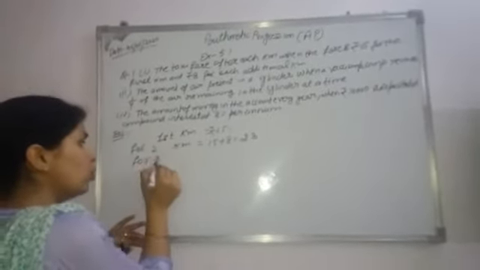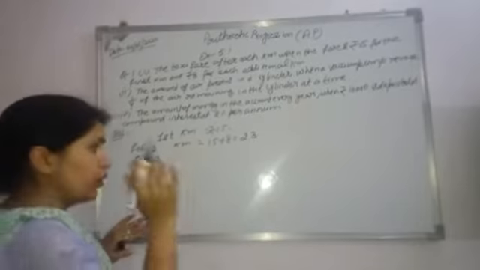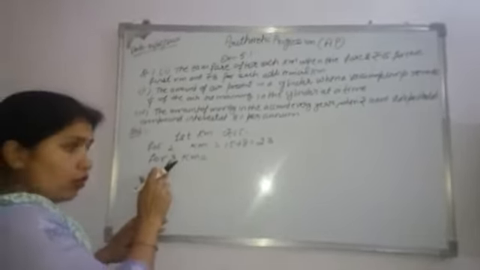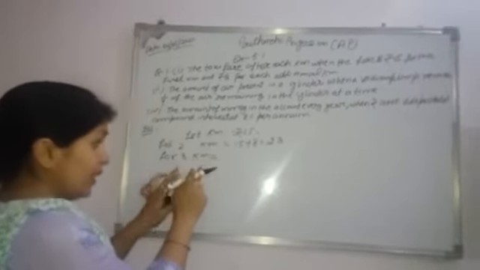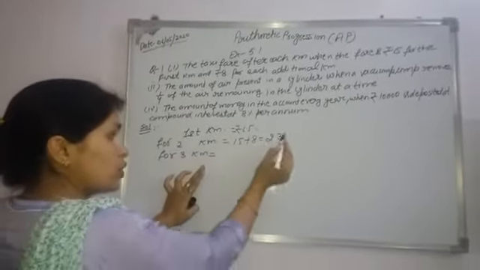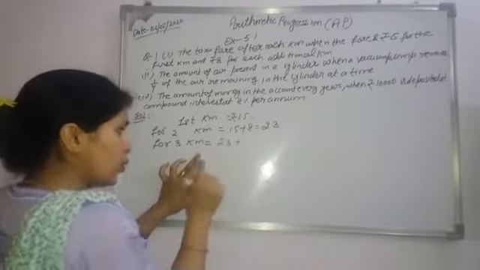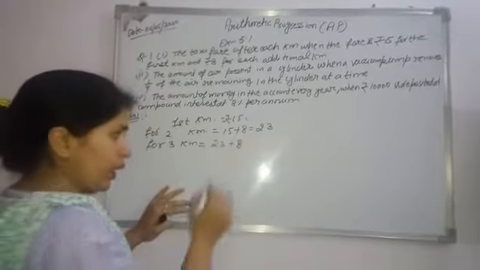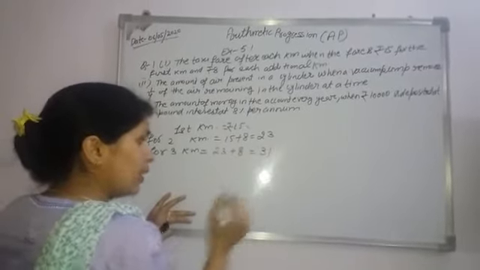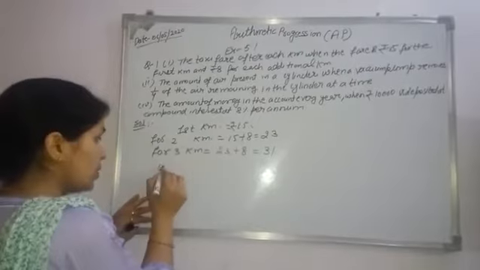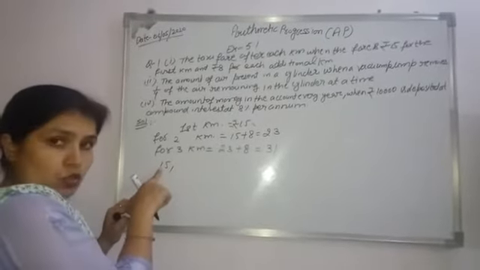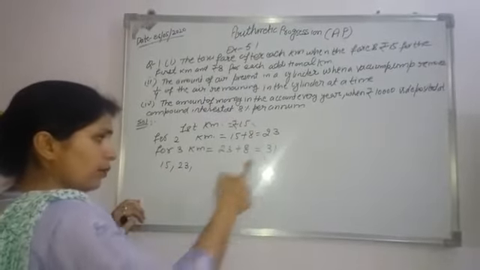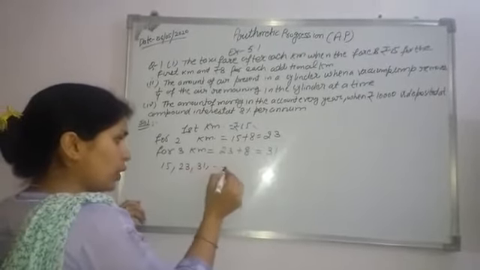If we want to go for 3 kilometers, then for the first 2 kilometers the fare is 23. Then for the third kilometer, the fare is 8. So 23 plus 8, the next value is 31. It means in the first case the fare is rupees 15, in the second case rupees 23, in the third case rupees 31.